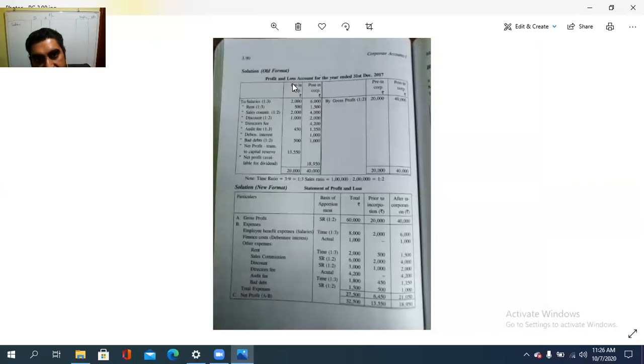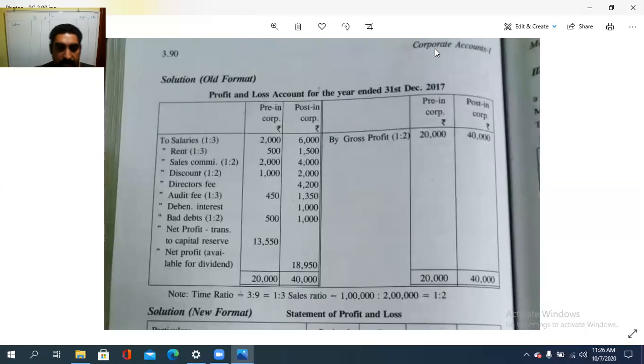Firstly, the salary. Salary will be on which ratio? It is on time ratio, because it is based on the time. So 1:3. How much is the salary? 8,000, isn't it? So 8,000 into 1/4 and 8,000 into 3/4. That is to be apportioned before and after. So before, 8,000 into 1/4 is 2,000, and 3/4, 8 into 3, 24 divided by 4, is 6,000. See, total is 8,000.